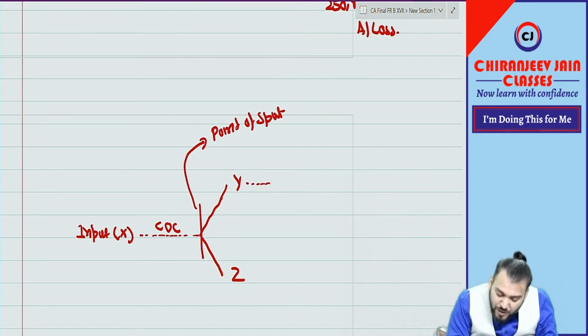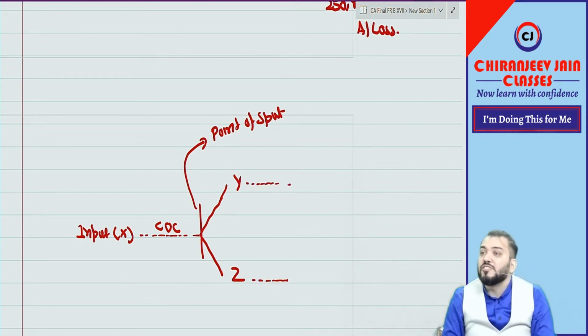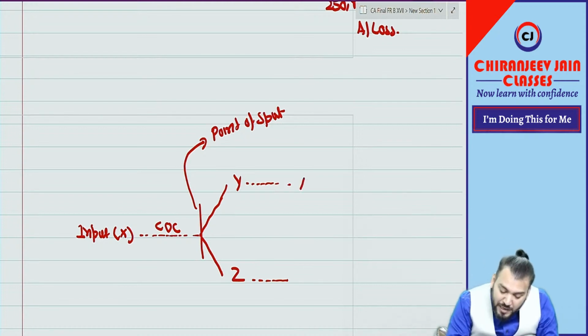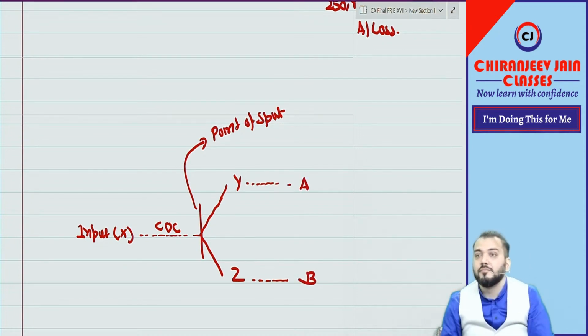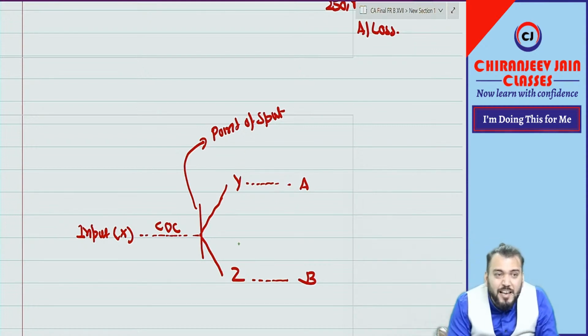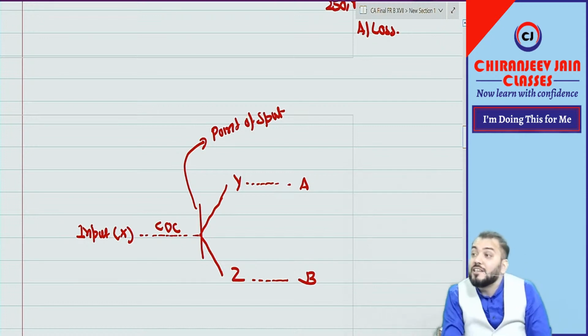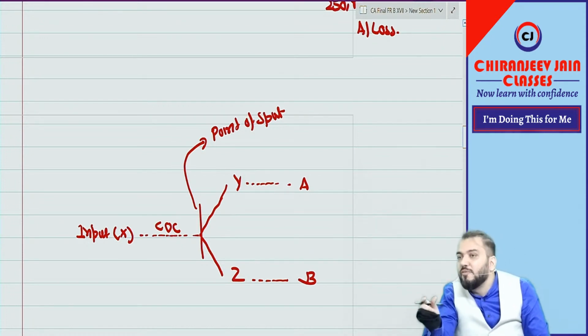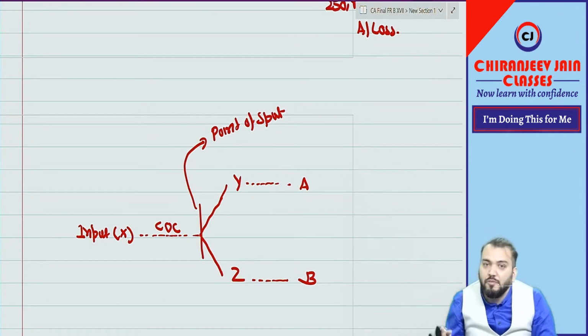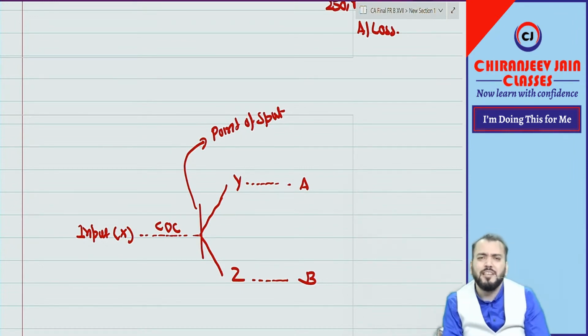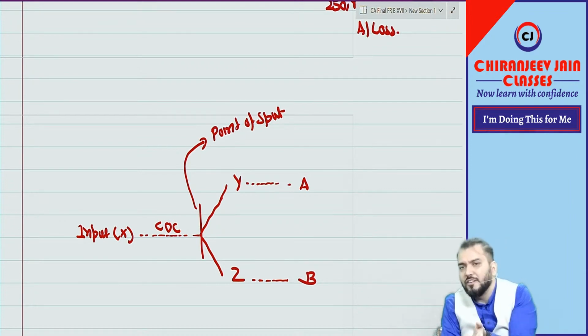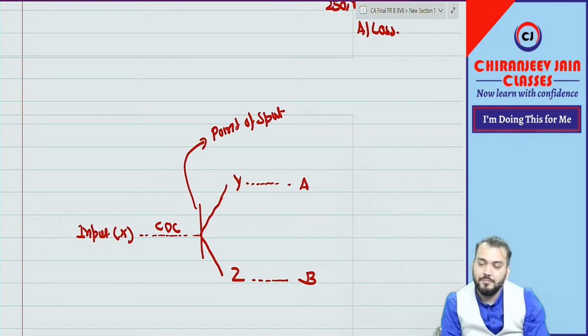Therefore, we'll do some further processing, and Y may become A and Z may become B. So if at the point of split off sales value cannot be determined, one more method of allocation has been given: find out the sales value on completion of production, and that sales value will be the ratio of allocation. But this information will not be given in the question. All you need to do is find out the sales value, allocate on that sales value, and we'll get the cost price of each product. Correct?